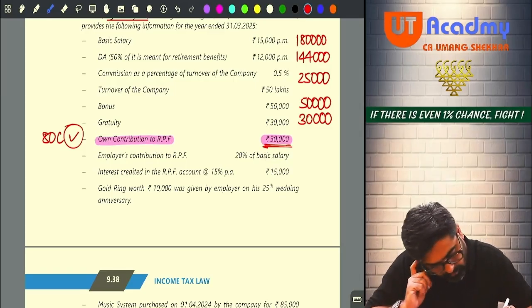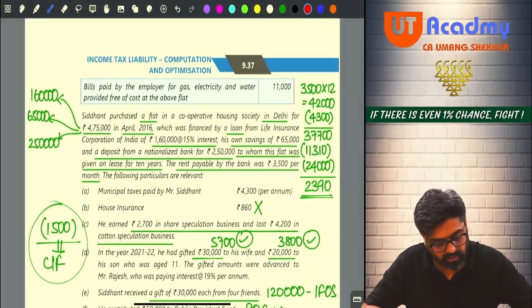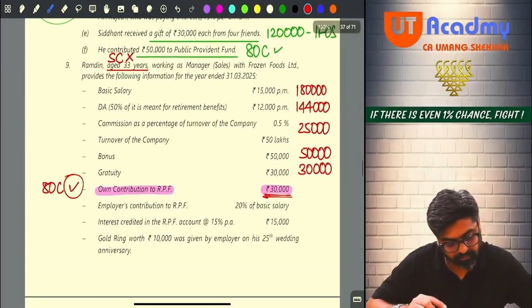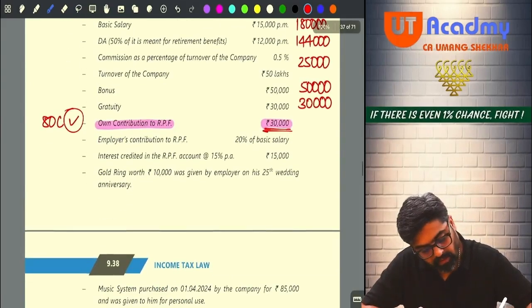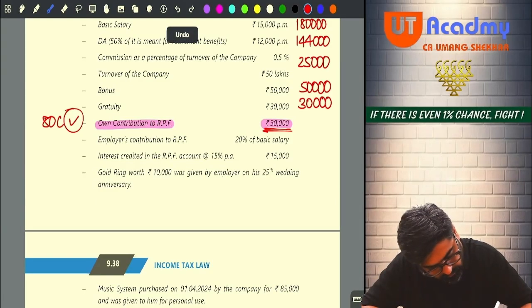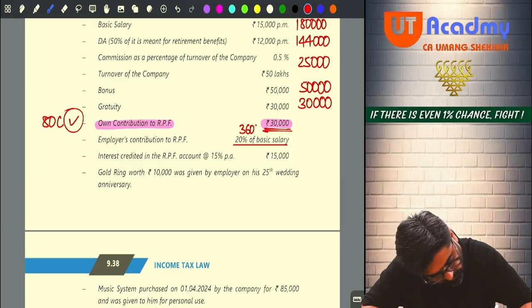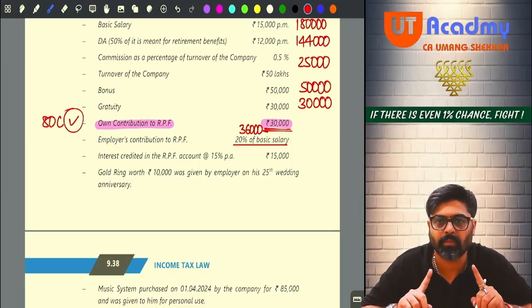Next one, employer's contribution to RPF, 20% of basic salary. Can you calculate the 20% of basic? So 1,80,000 into 20% will be 36,000. So employer is contributing 36,000. 20% of basic salary is 36,000. Now he should contribute 12% of his salary, if you remember. Maximum contribution by the employer to the RPF account of the employee should not be more than 12%.